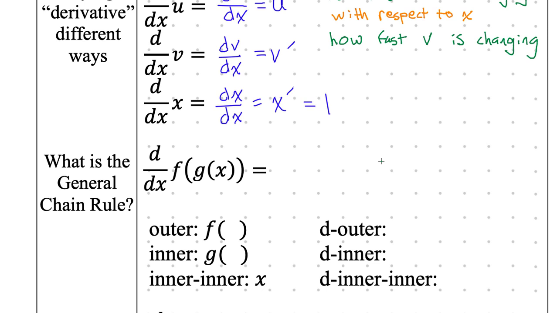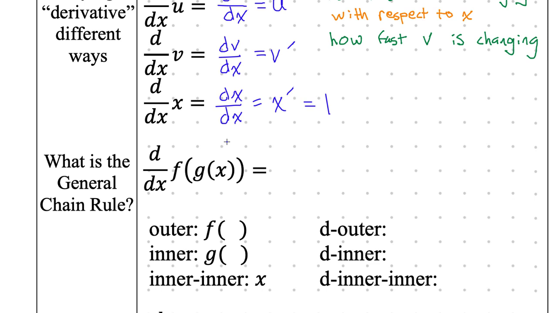Let's talk about the chain rule. The chain rule is basically this entire unit aside from product rule and quotient rule at the very end. Chain rule, chain rule, chain rule. It's the most important rule this unit, and I would say it's one of the most important rules in all of the first half of calculus. It's used extensively. So it is saying if I have a function g of x inside a different function and I'm trying to take the derivative, what is going to happen? Well, we'll talk about that in a sec.